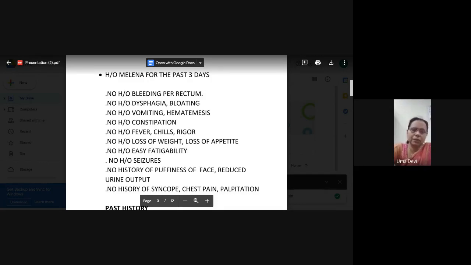Now, what is the difference between diarrhea and dysentery? What is dysentery? Blood in stools. If there is blood and mucus in your stools, then it is dysentery. And usually, what is the cause for dysentery? Amoebic dysentery or bacterial dysentery due to Shigella. So it is usually some pathological infections which may cause dysentery.